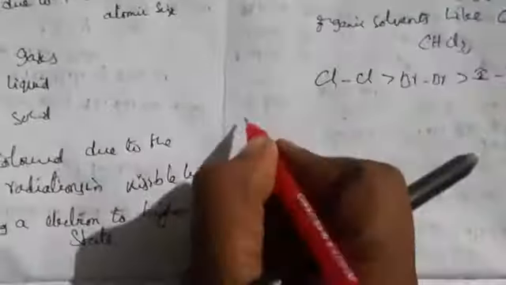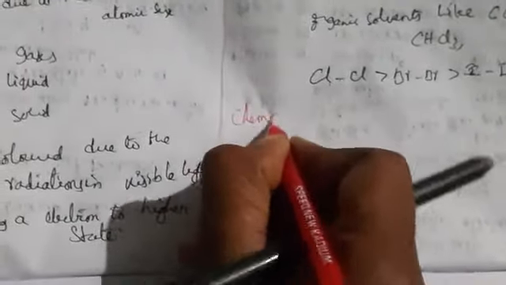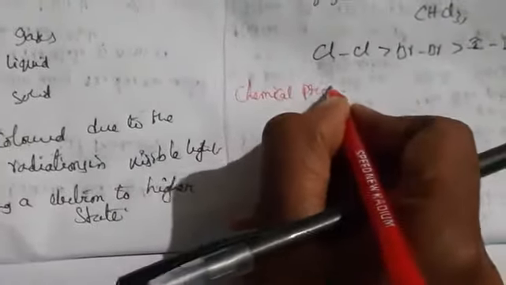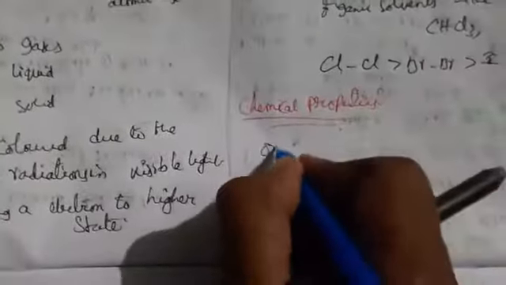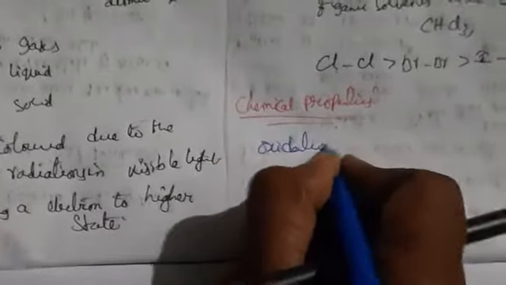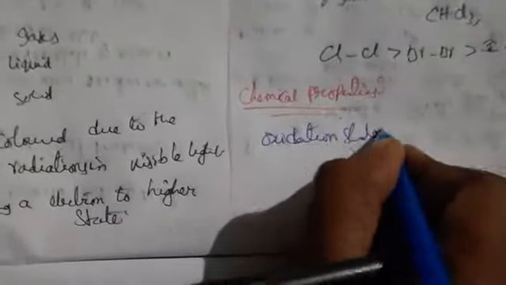Now let us go to chemical properties. In chemical properties, what is the first one? Oxidation state.